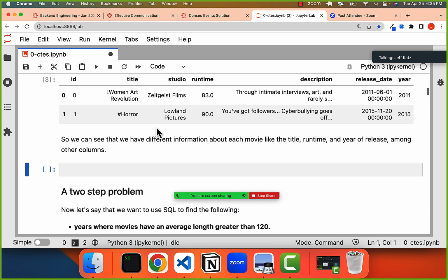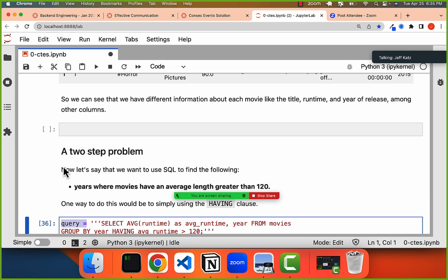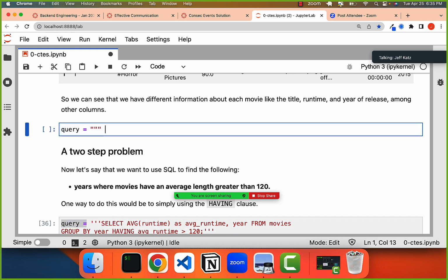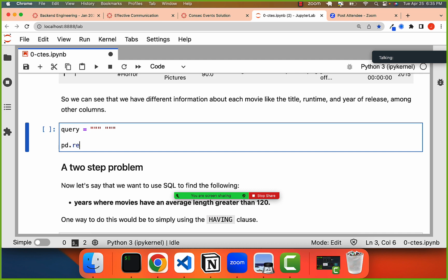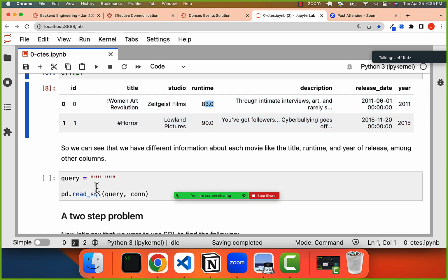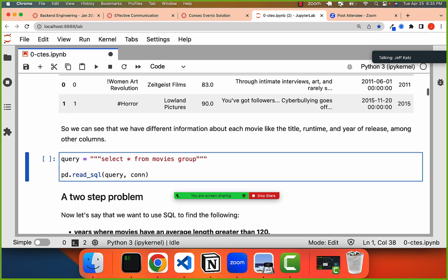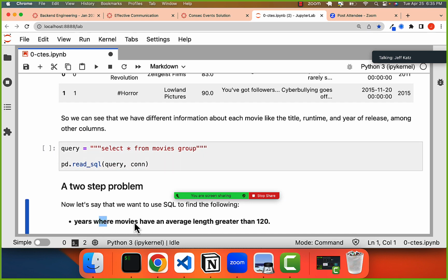Okay. So there, we could just do this using the having clause. Let's query pd.read_sql, the query, and then the connection. All right, so we can do this, just doing the having clause. So select all from movies, and then we want to see, this is going to be the year where movies have an average length greater than 120.